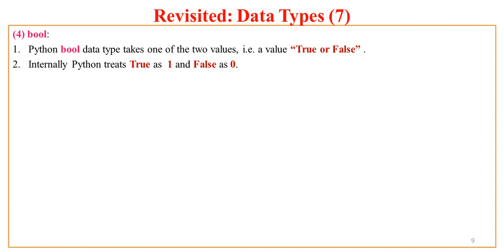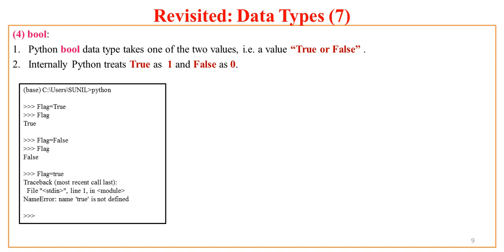Now the fourth fundamental data type is bool, that is boolean type. So boolean or bool takes only two values, that is either True or False. Internally, True is treated as 1 and False is treated as numeric 0 by Python. Now let us explore this with some examples. I have used a variable flag and I have assigned the value True to it. Do remember, T of the word True is in uppercase, and in case of False, F is in uppercase.